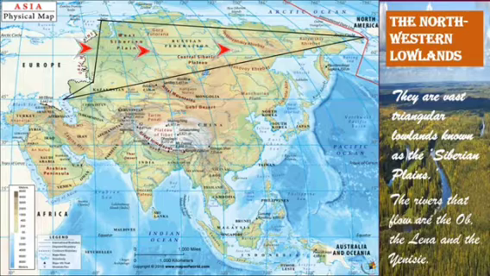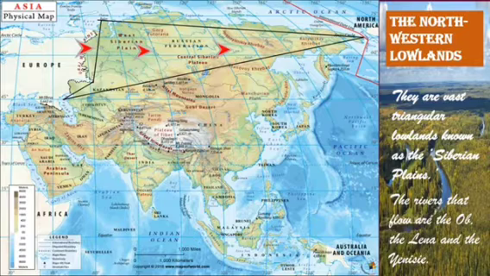Now children, you can see those red dancing arrows, right? Why have I put those arrows? You can see that they are pointing to rivers. There are three main rivers in this Siberian plain called the Lena, the Ob, and the Yenisei. Can you identify them? The Ob, the Yenisei, and the Lena.